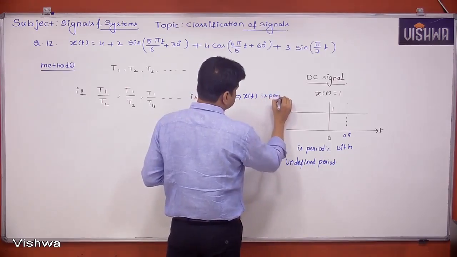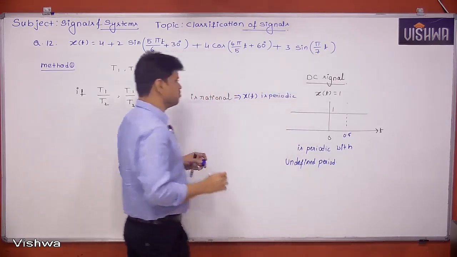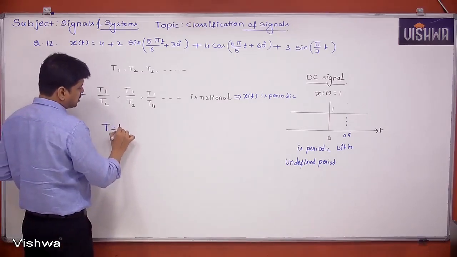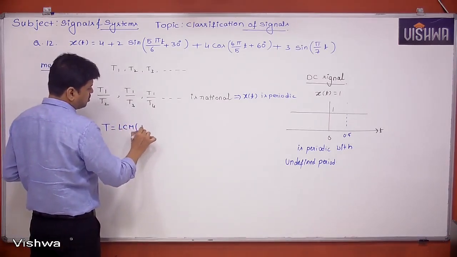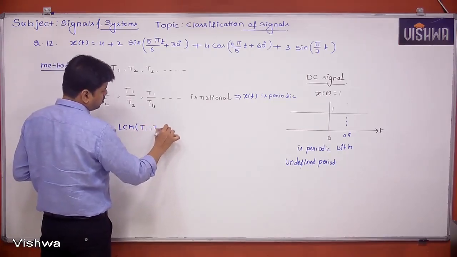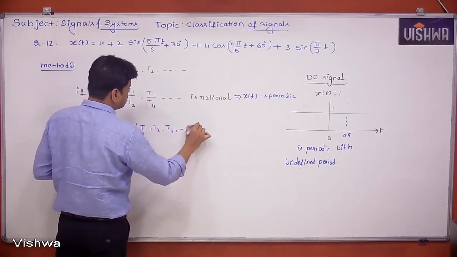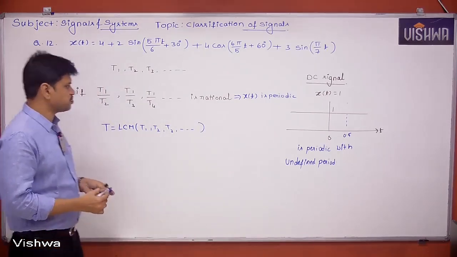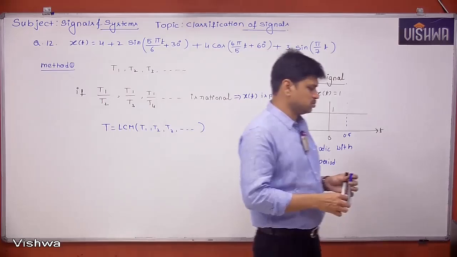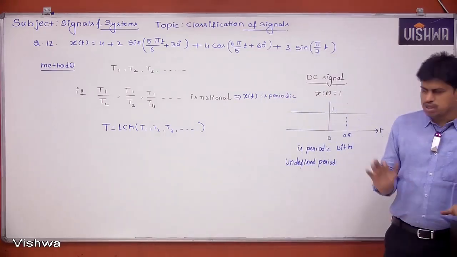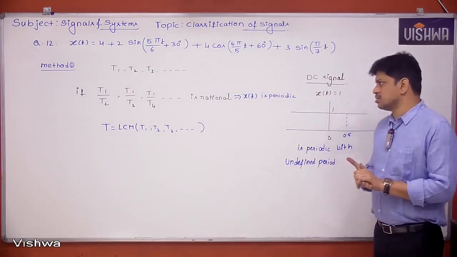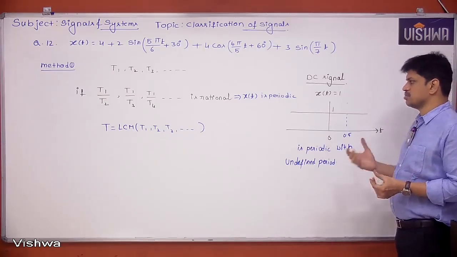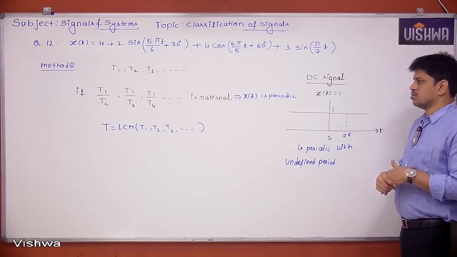Okay sir, it's nice, we came to know it is a periodic signal. Then what is the period of the signal? The period of the signal is nothing but the LCM of T1, T2, T3 and so on. So for these values we have to calculate the LCM. Okay, take it. This is method 1. Usually we don't follow it. We will have the next method, which is a very shortcut method, a direct method. We can say whether it is periodic or not, and what the period of the signal is.